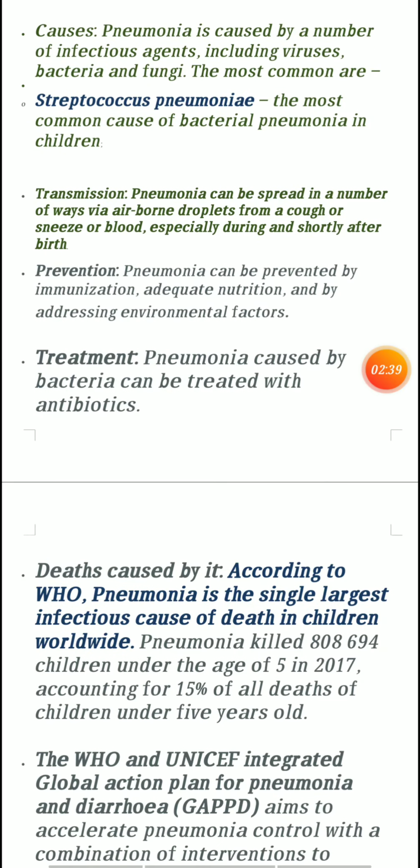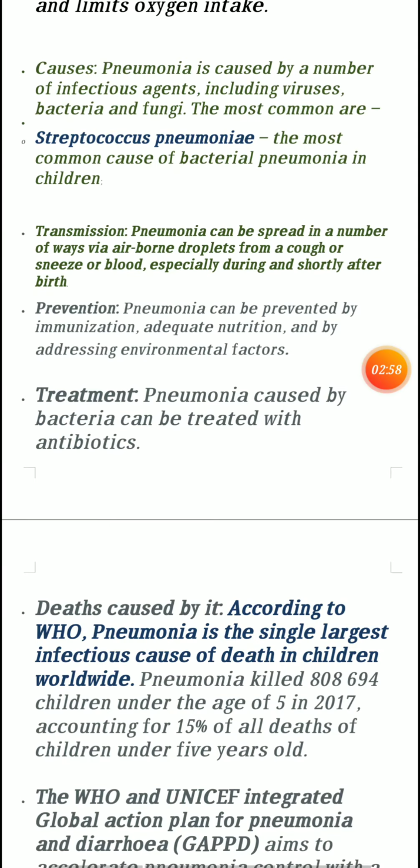Okay, transmission: how can pneumonia spread? Pneumonia can spread through airborne droplets from cough or sneeze, or through blood, especially shortly after birth. We can see that children below 5 years are mostly affected by pneumonia. What is the prevention?